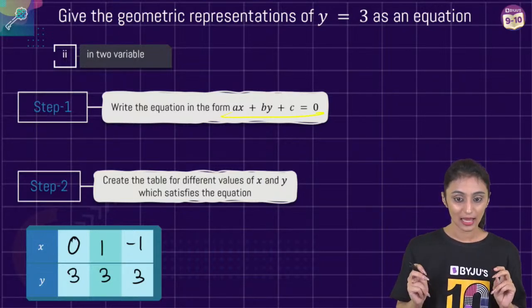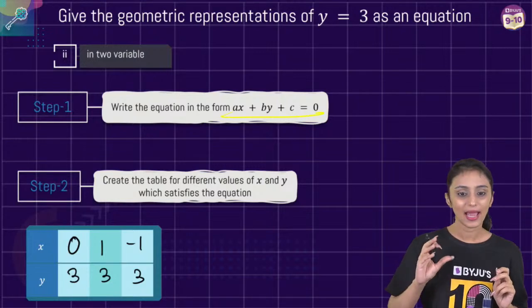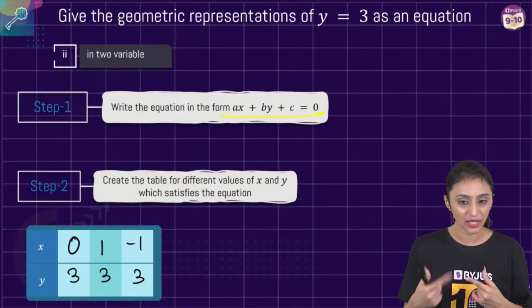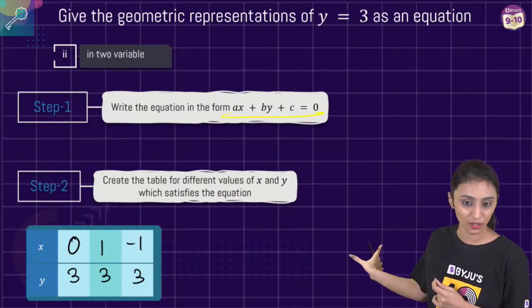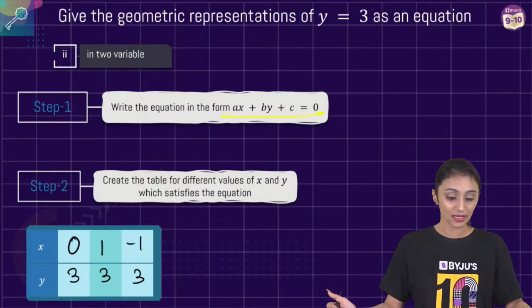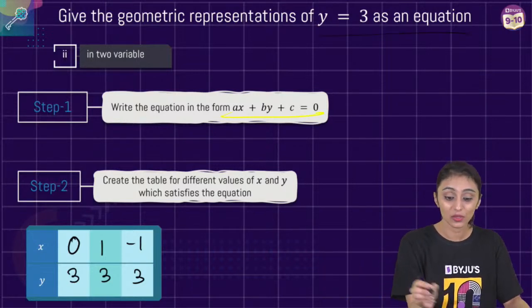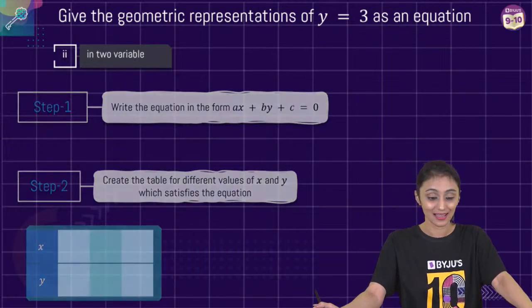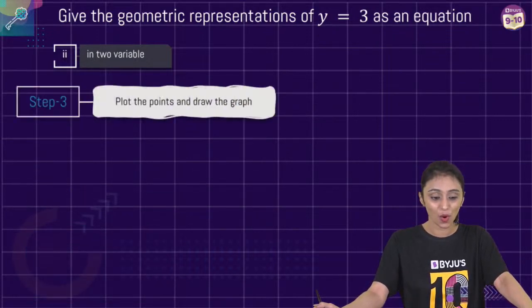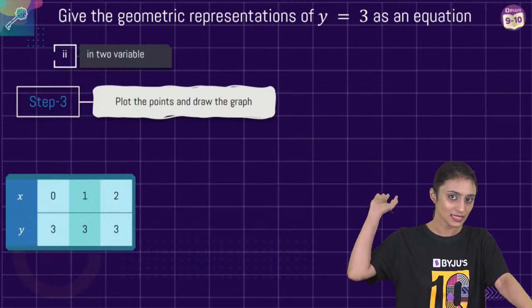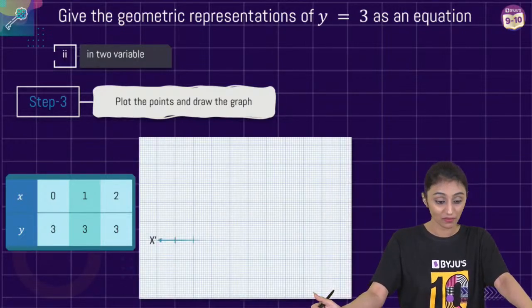Yes, x could be anything. We could put different values of x for the same value of y. You have to understand this. Y equal to 3, that is fixed here. Now you just have to plot this on the graph. Like I said, you can pick different values, and the value of y would be the same.